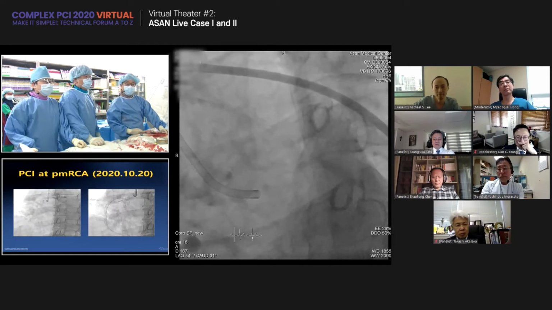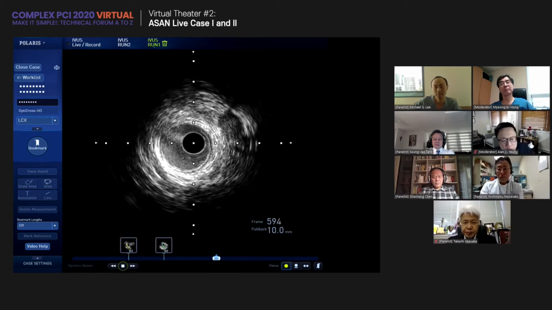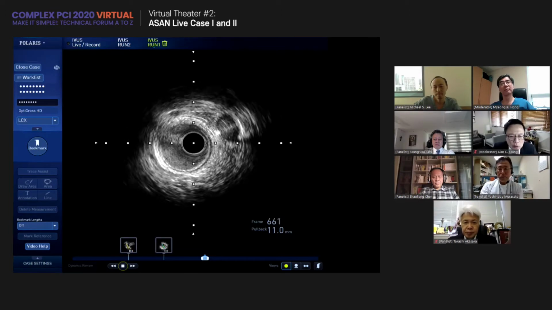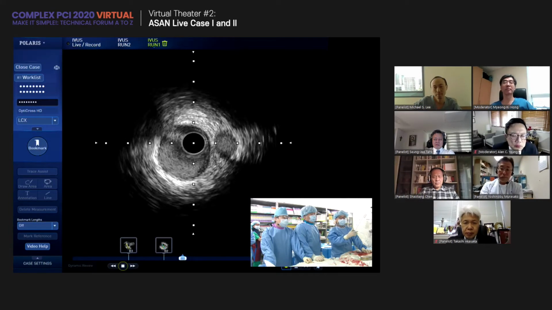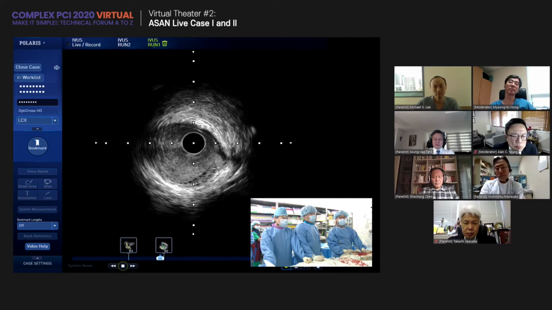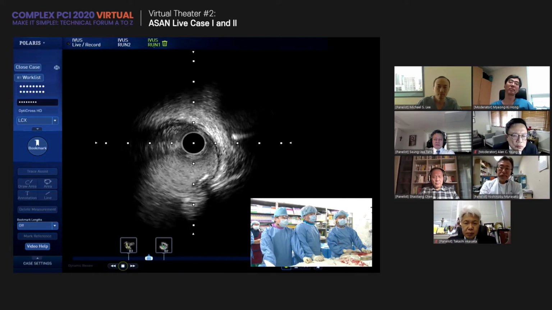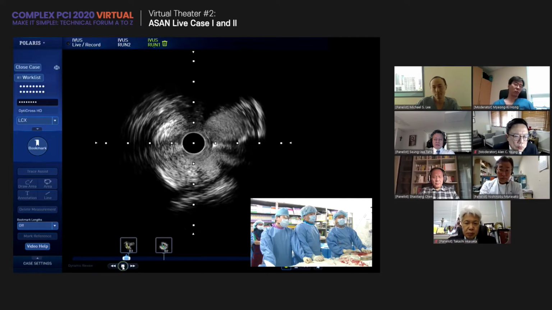And this is the SOC. Could you show us the IVUS imaging? Okay, start over here. This is the SOC part, and this is the distal part of the true SOC. Here the vessel size is 3.0, and here is the ostium of the SOC.